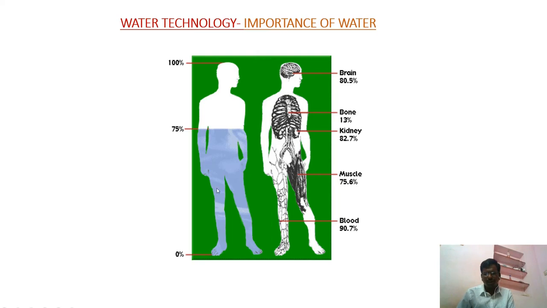Next one is distribution of water in our human body. Blood has 90.7% water, the muscle contains 75.6%, and the kidney and the bone have 82.7% and 13% respectively, and 80.5% of our brain is water. So without water we cannot live. So water is very important.